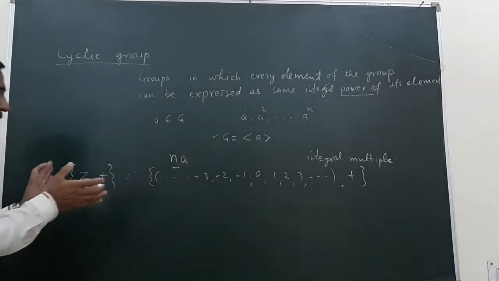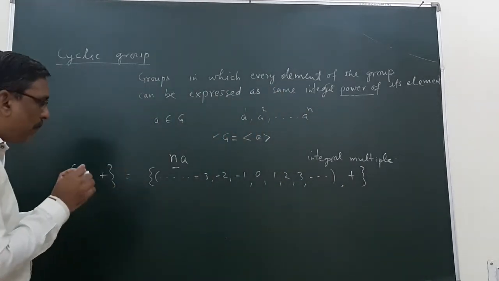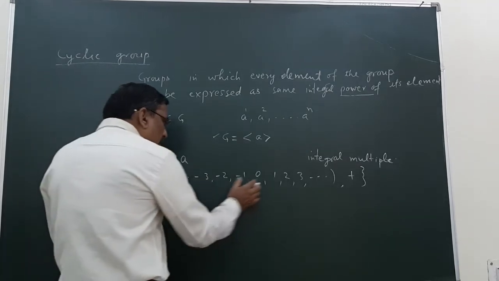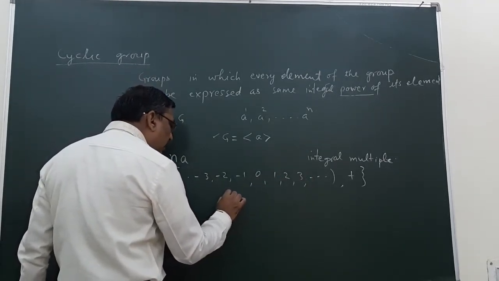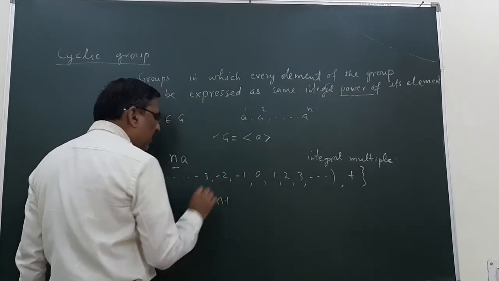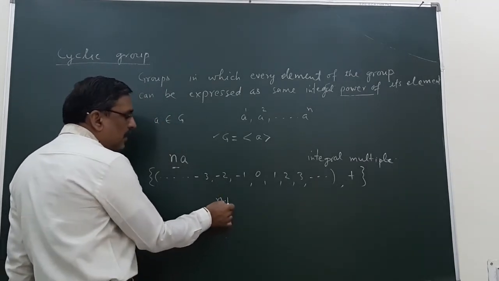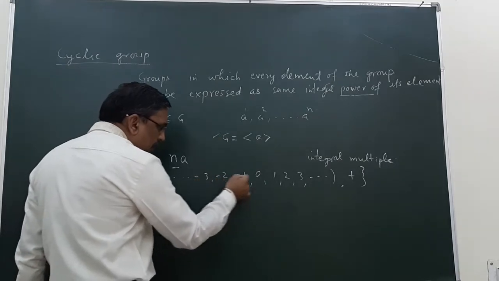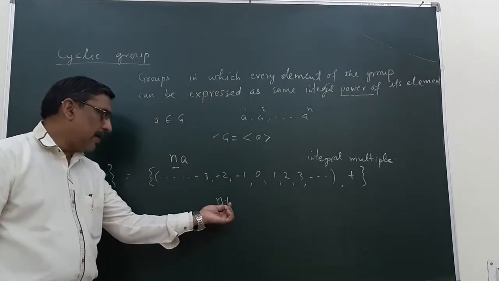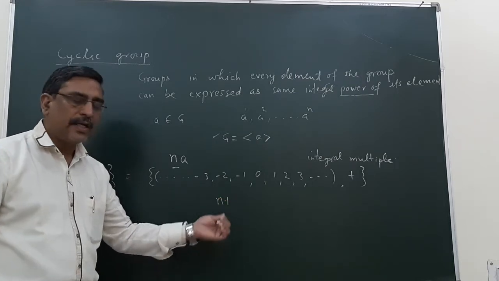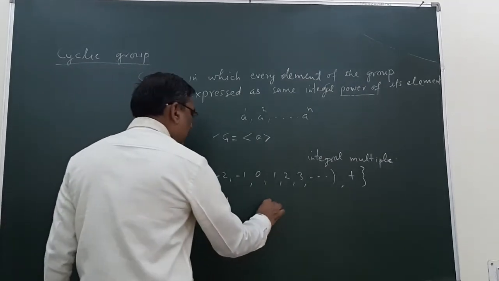This is an infinite group, and in this group every element can be expressed as an integral multiple of 1. So 1 is a generator of this group.